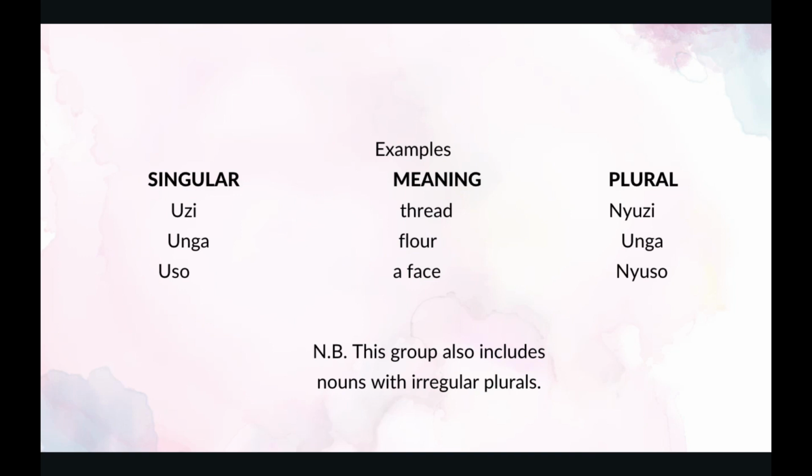The next one is unga. Unga is flour. Flour in plural is still unga. The next one is uso. Uso is a face. A face in plural is nyuso. Note, this group also includes nouns with irregular plurals.